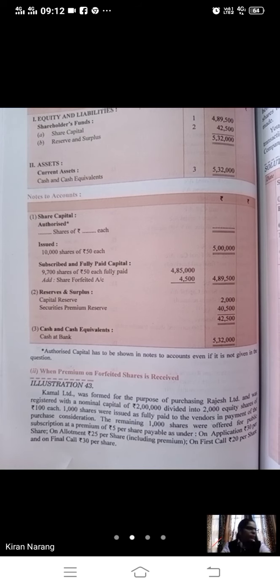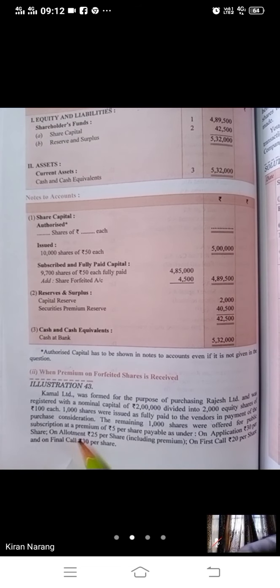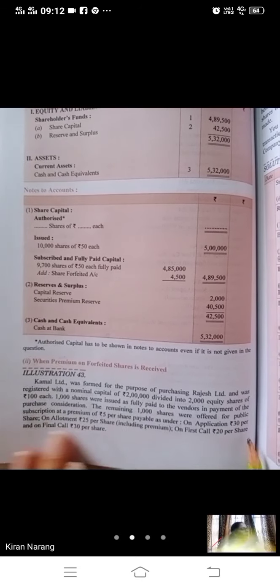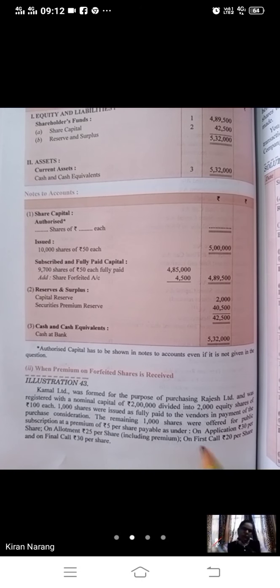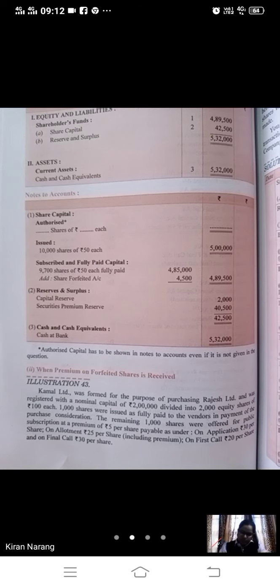Next, the remaining 1,000 shares were offered for public subscription at a premium of rupees 5, payable as under: application 30, allotment 25, first call 20, and final call 30. So what happened in this question?